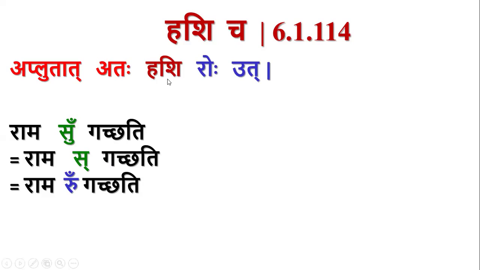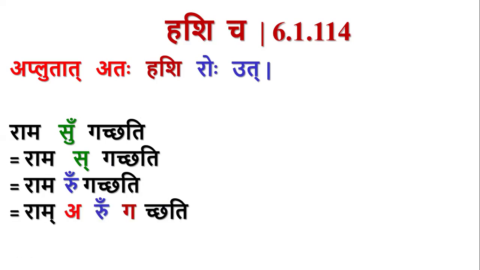So if anyone among those ash letters is present after this ru, ga is an ash letter here. So there is rasvakara followed by ru, which is followed by ash letter. Then also there will be roho uttu. So this ru will be converted into u.